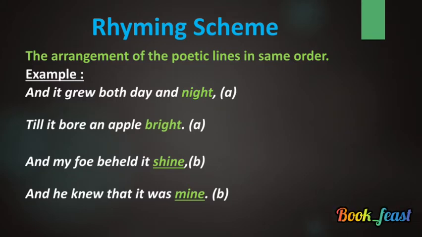Night, I have named the rhyming sound as A, and bright rhymes with night, so A. Shine never rhymes with the words night and bright, so let us take it as B. Mine, shine, mine, both are rhyming, so B. So the rhyming scheme of this stanza is A, A, B, B.